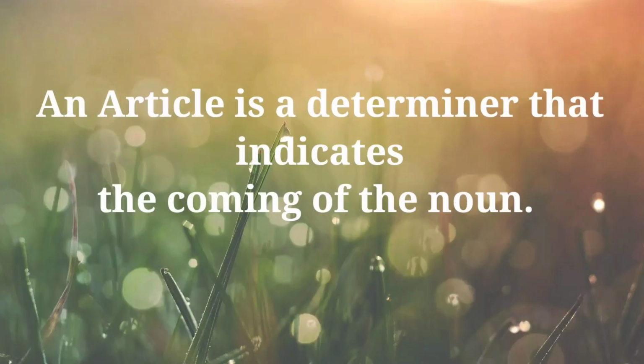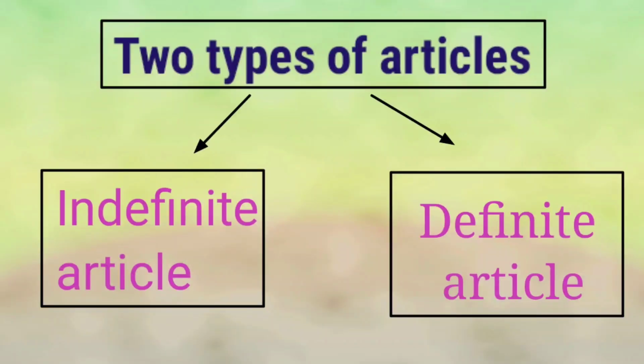An article is a determiner that indicates the coming of the noun. ஒரு noun வரப்போதுன்றதை எது indicate பண்ணும்? Yes, articles. And you know that articles are divided into two types. What are they? Yes, first one is indefinite article. Second one is definite articles.